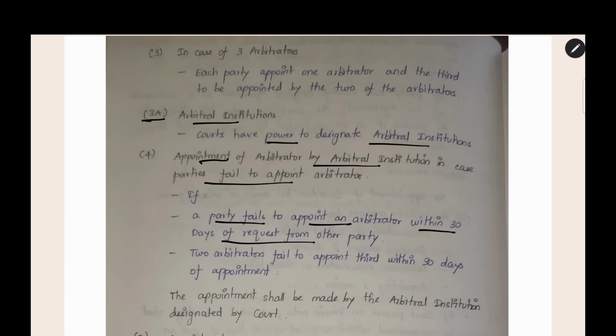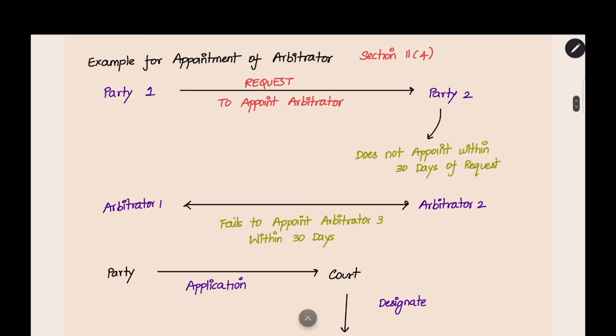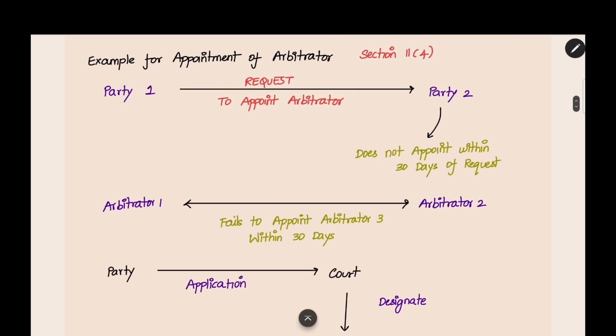We have an example for understanding this. Let us go to the example. In this example, there are 2 parties, party 1 and party 2. Party 1 is sending a request to party 2. They got a dispute and they are going to solve it through arbitration. Party 1 is sending a request letter to party 2 to appoint the arbitrator. He is giving the work of appointing the arbitrator to party 2. Party 2 has to appoint the arbitrator, but he does not appoint within 30 days of request. In this case, the arbitrator is not appointed.